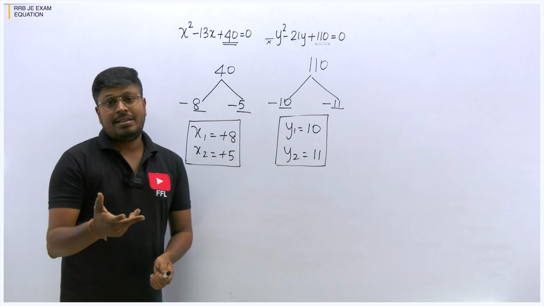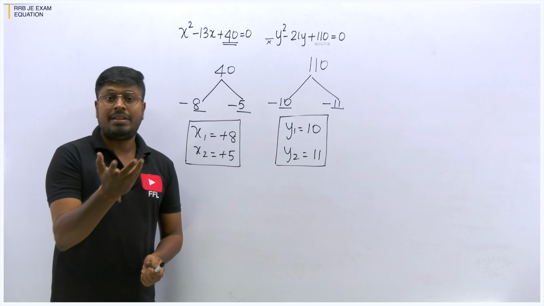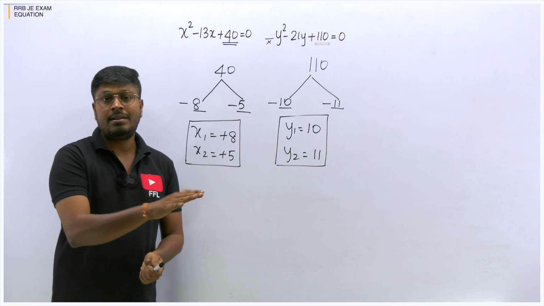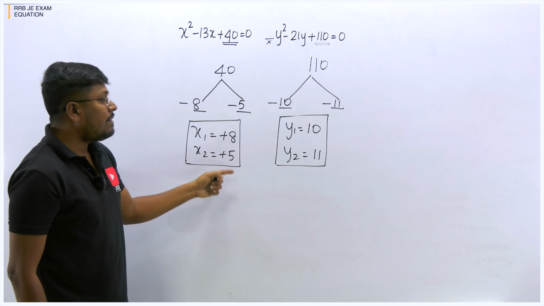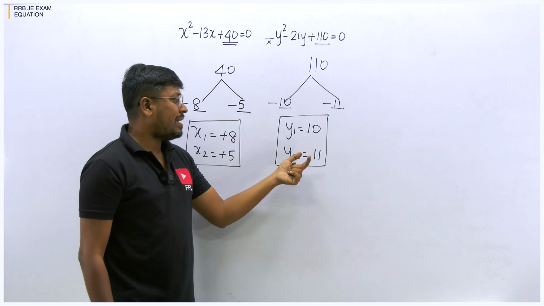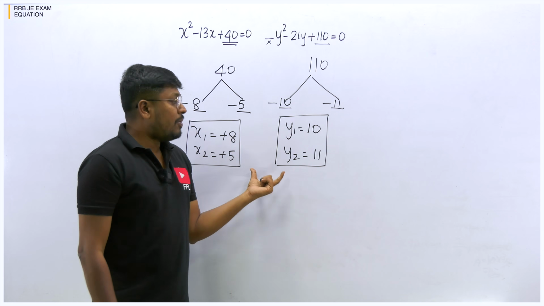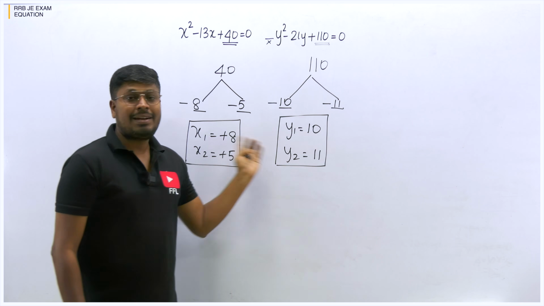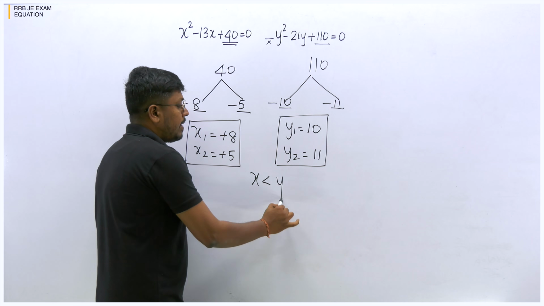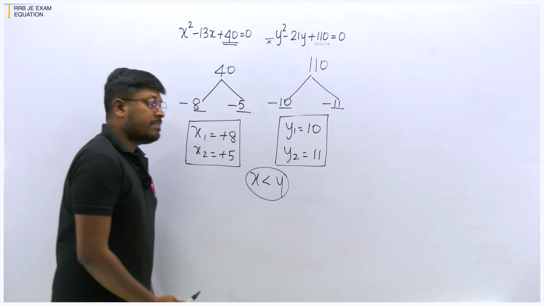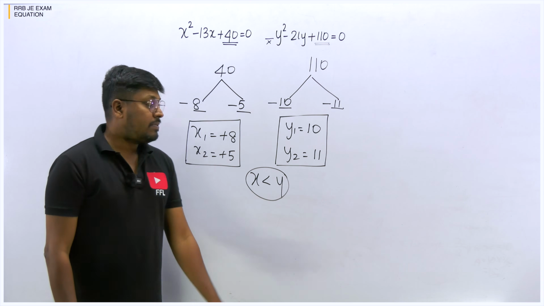So after finding the roots, you have to compare to check whether x is greater than, or y is greater than, or equal to. Just see, both the x values are 8 and 5, both the y values are 10 and 11. You can see all are positive values, and the y values are greater when compared to x. So we can directly say that x is less than y, or y is greater than x. This will be the answer for the first question, right?